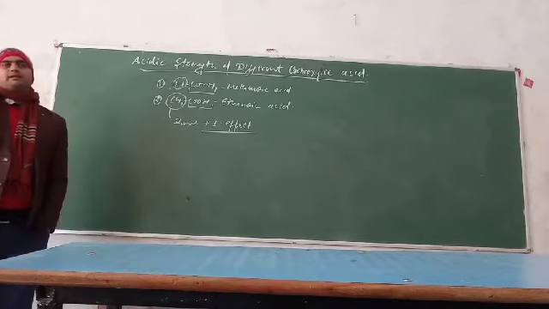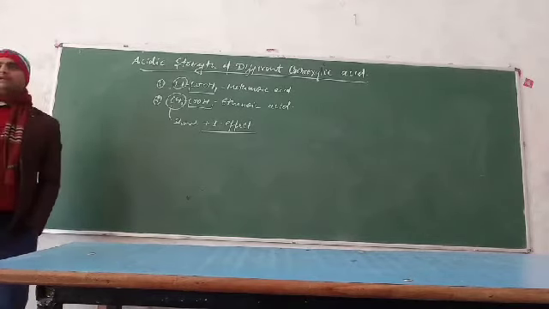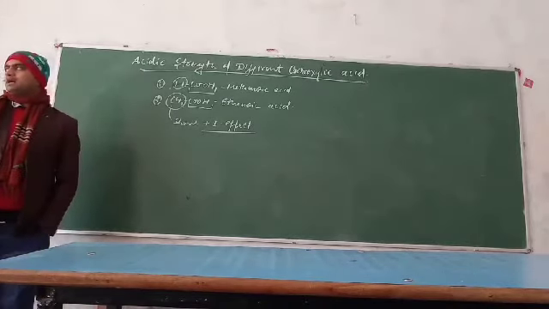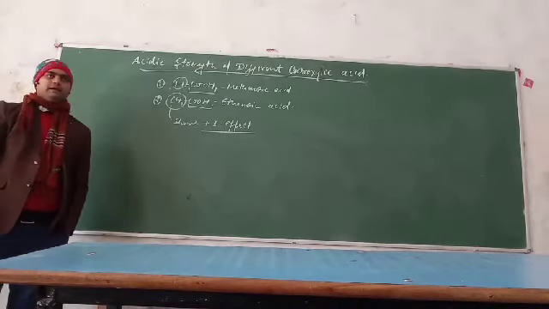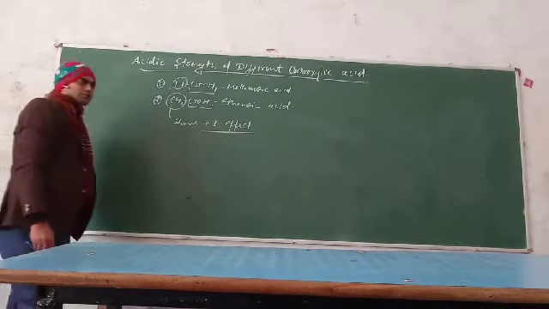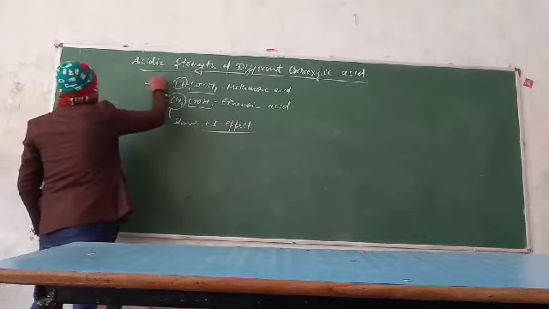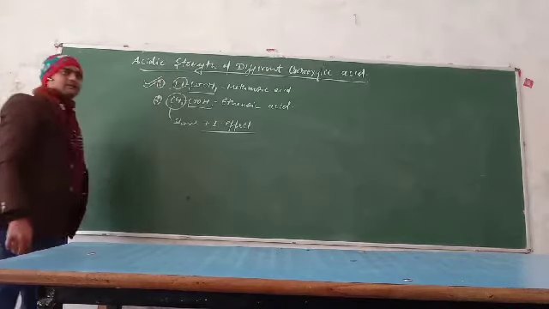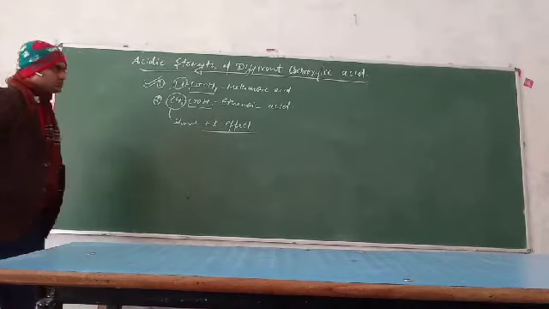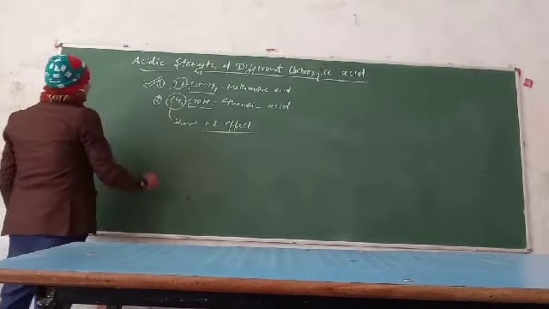Clear? So in case of the formic acid, it will release its hydrogen atom in the form of proton more readily in comparison to the ethanoic acid. Understand? So we can say here that the formic acid or the methanoic acid will be more acidic than the ethanoic acid. Clear? So you can answer the question like this.